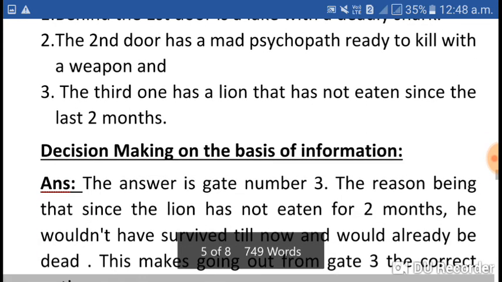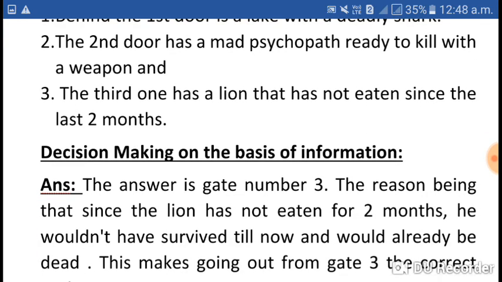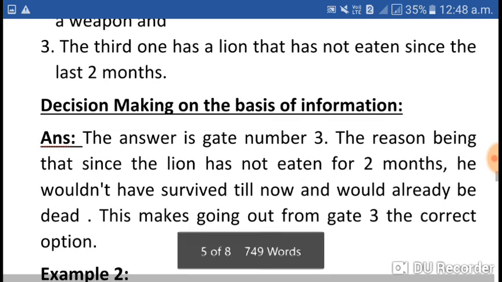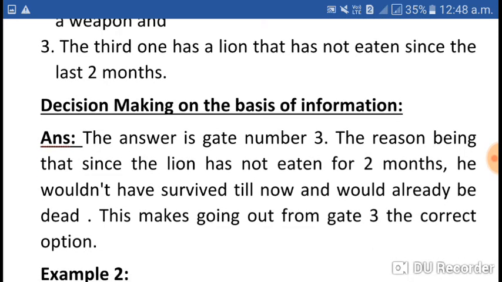And the third door, read carefully. The third one has a lion that has not eaten since the last 2 months. From this condition, we have to take a decision. It's our intelligence which will decide.